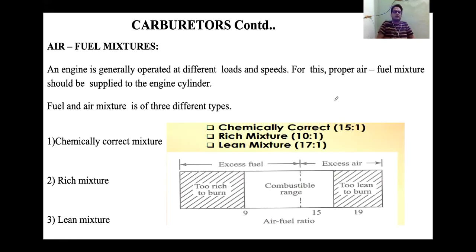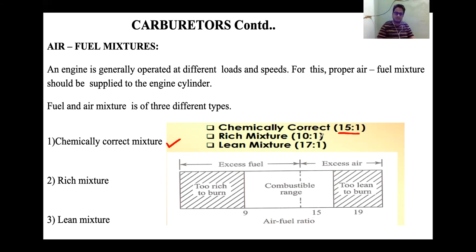Now we will see air fuel mixture. An engine is generally operated at different loads and speeds. For this, proper air fuel mixture should be supplied to the engine cylinder. Air fuel mixture is of three different types. First, the chemically correct mixture, also called the stoichiometric air fuel ratio. It means for burning one single molecule of your petrol, how much air is required. Here you can see the chemically correct ratio is 15:1. To burn one molecule of your petrol, 15 molecules of air are required.